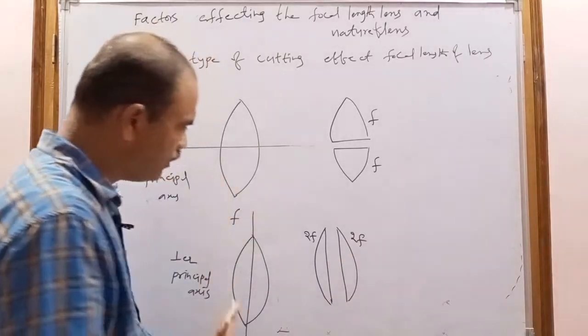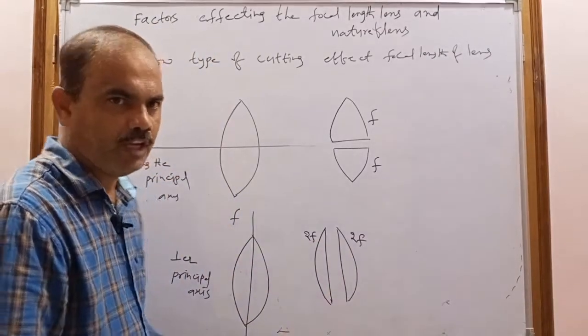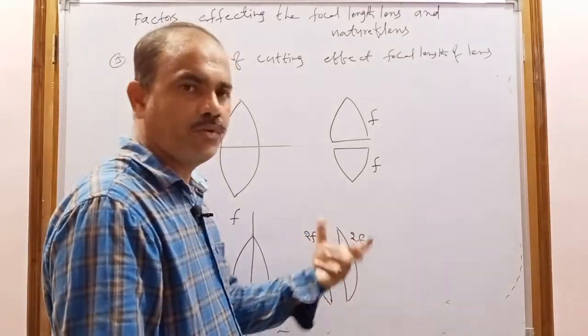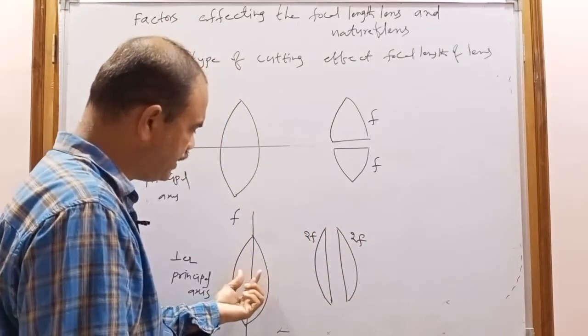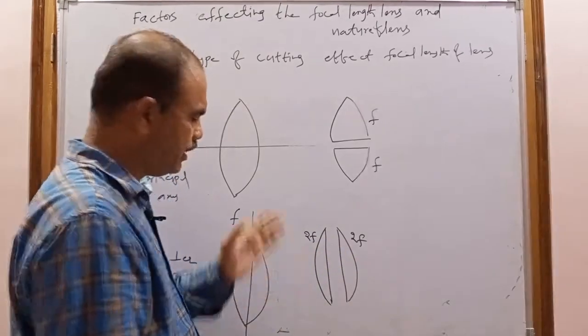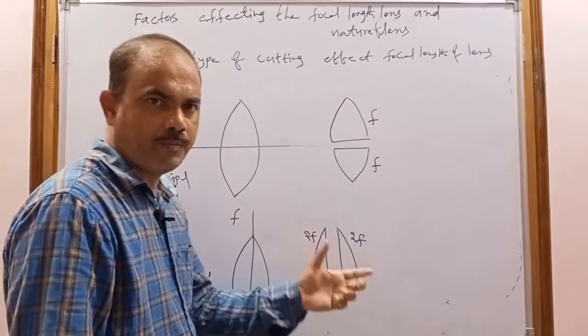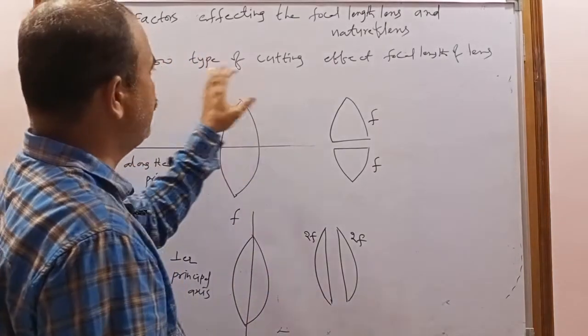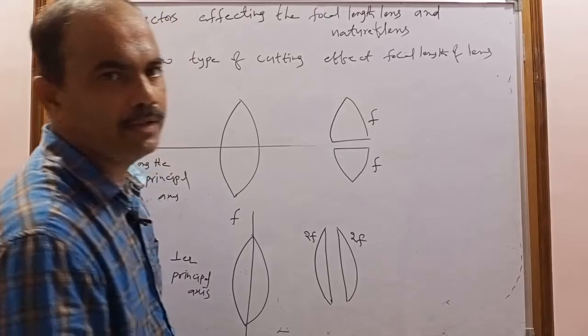If it is cut into three pieces, 3f, 3f. If it is cut into four pieces, 4f, 4f, and each piece has 4f. If it is cut into two pieces, each piece has 2f focal length. If cut into three pieces, each piece has focal length 3f. So in this way, the type of cutting can affect the focal length of the lens.